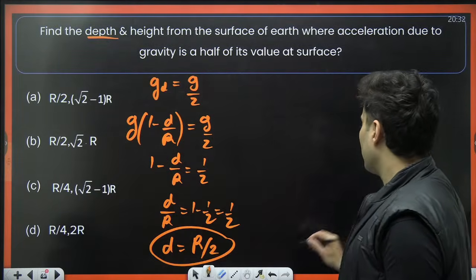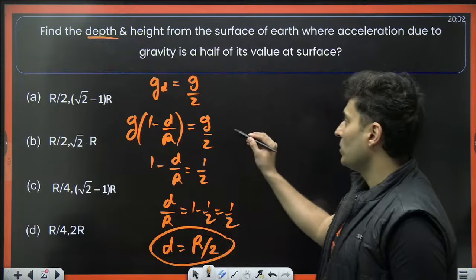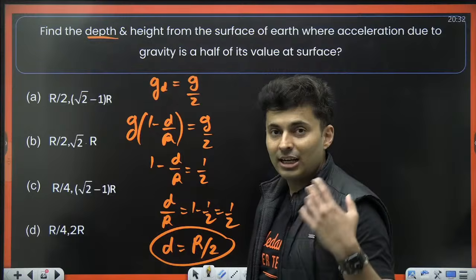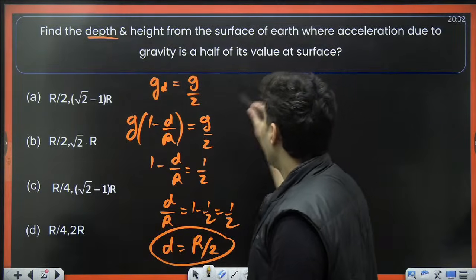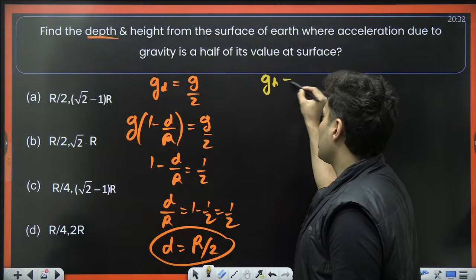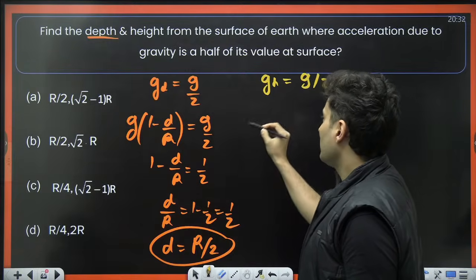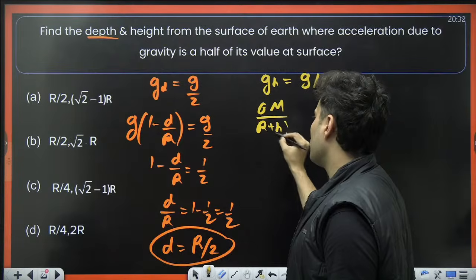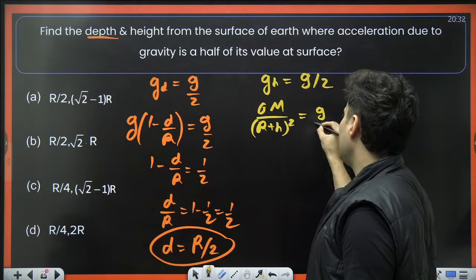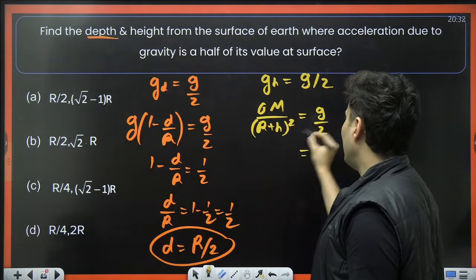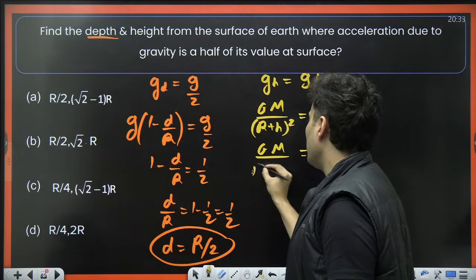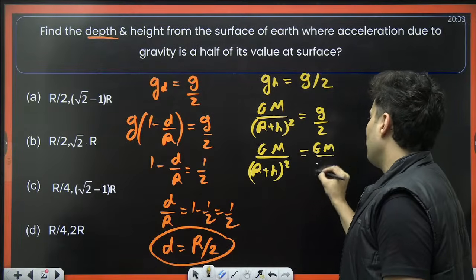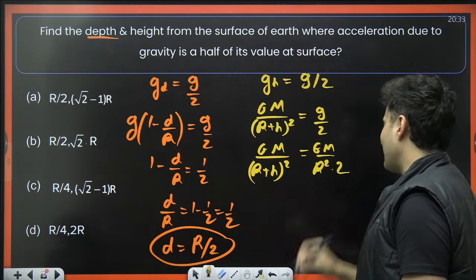Next, for height, do not use g into 1 minus 2h by r, because who says that the height will be small? It could be more also, so be careful. Gh is g by 2. Gh is given by GM by r plus h whole square. This equals g by 2, but g we already know is GM by r square, and the 2 is as it is.